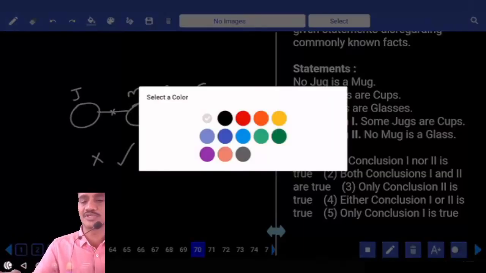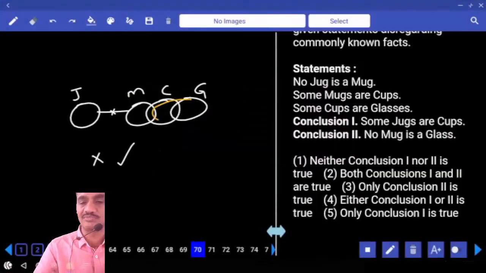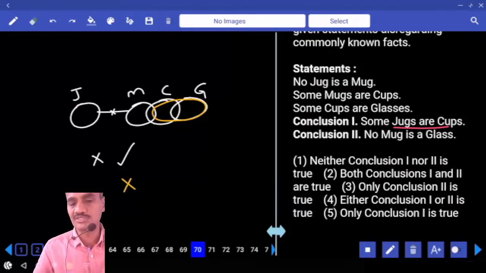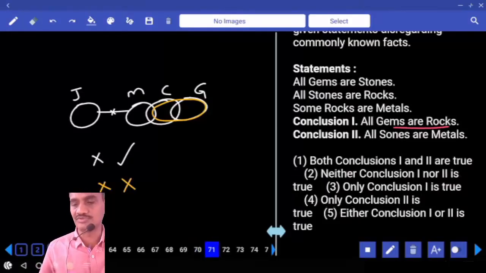Second conclusion, no mug is a glass, is true. To make this one false, some mugs are glasses. Yes, alternate diagram to previous conclusion false. Then what happened to the first one? Some jugs are cups, and this is also false now. Hence what is your answer? Neither one nor two. Choice 1, 70.